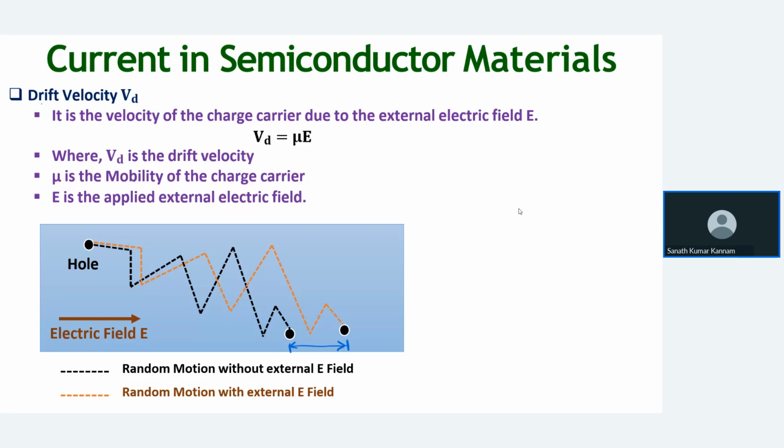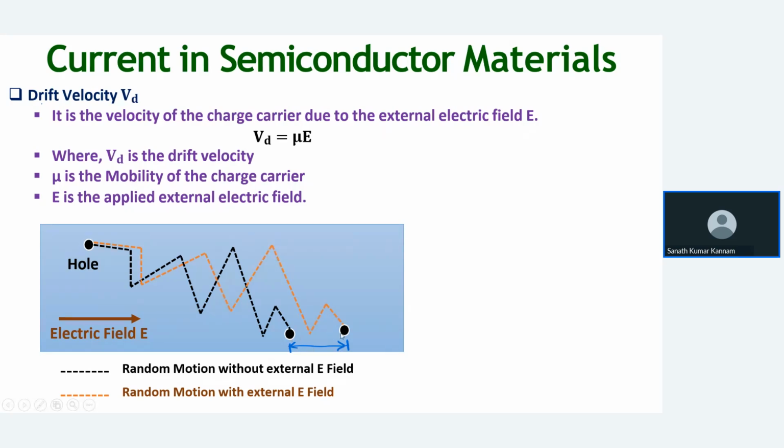So before that, we'll see the drift velocity. What is drift velocity? Suppose a hole is moving like this. The black line is the trajectory of the hole without applying an external electric field. And this brown line shows the trajectory after applying an external electric field. This is another hole. So Vd equals what? Mu into E. So this distance we call Vd, the drift velocity.